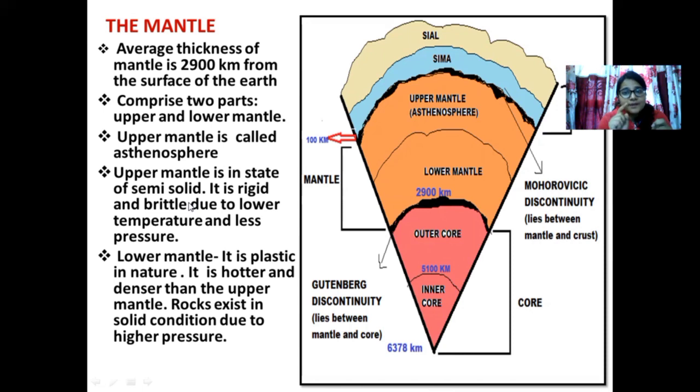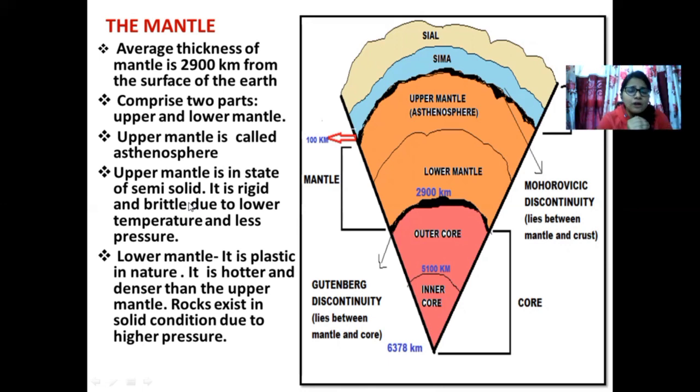Upper mantle rocks are brittle because they have a lower temperature in comparison to the innermost layers. Now, the very crucial part is the lower mantle. But before I go over to the lower mantle, one more thing I forgot to say. In the upper mantle, why is it semi-solid? The rocks exist in a semi-solid stage and there is plate tectonics, but I need indirect evidence. How will I know? Because I'm not going to the interior of the earth.